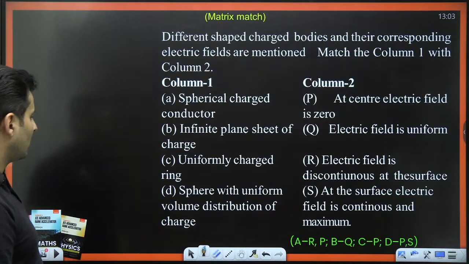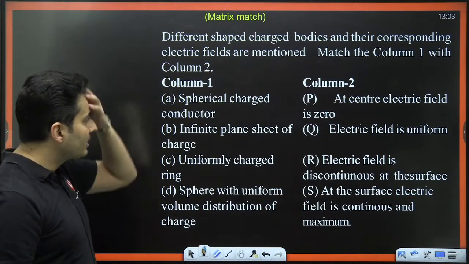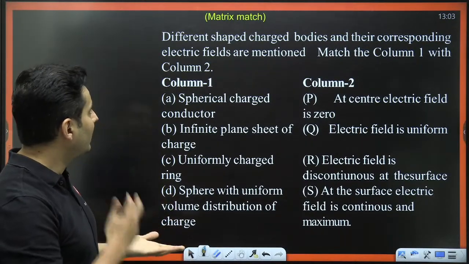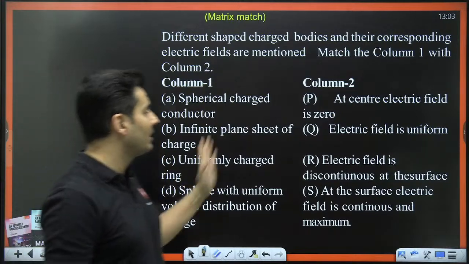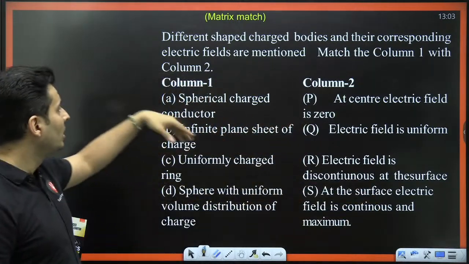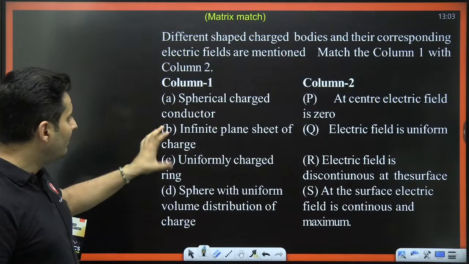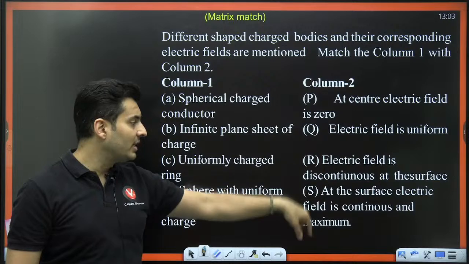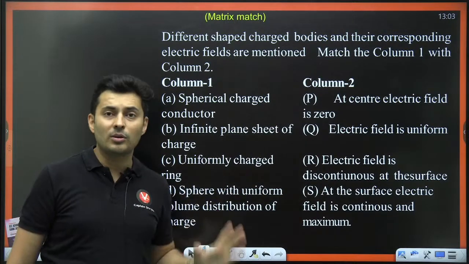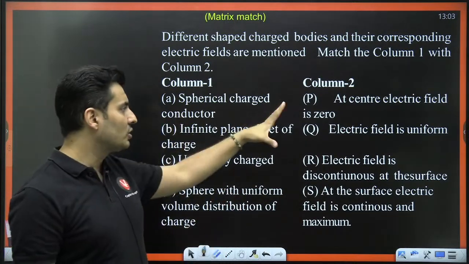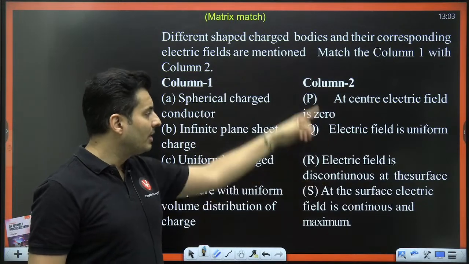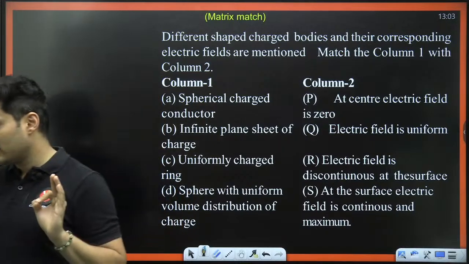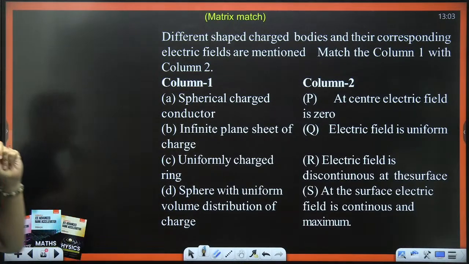What do we have? Yeah, we have a matrix type of question. There are different shaped bodies and their corresponding electric fields are given on the right hand side in column 2. Match the following. One might even go with multiple options. That is possible. Some options might not be selected at all. That is also possible in JEE Advanced. So one option might be chosen too many times, or some of them might not be chosen. These possibilities are always there. Keep it in mind. Okay, let's try this out.